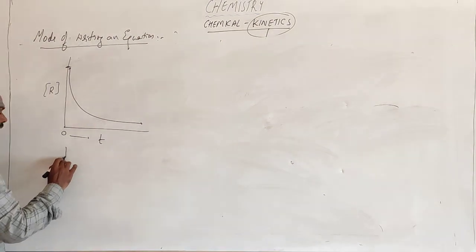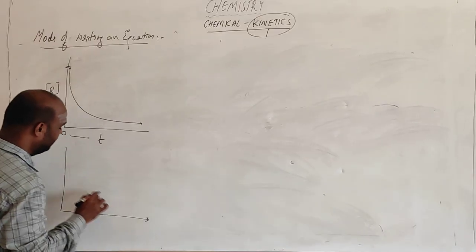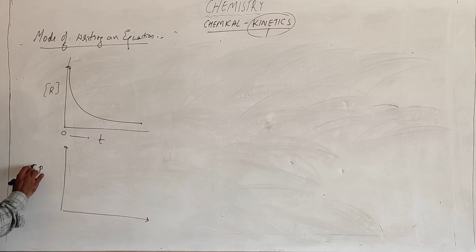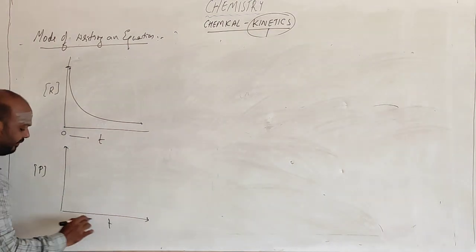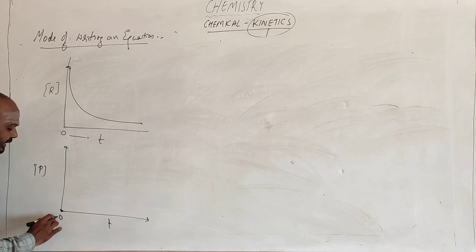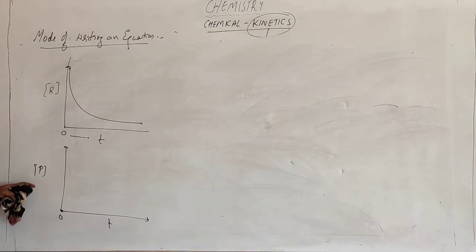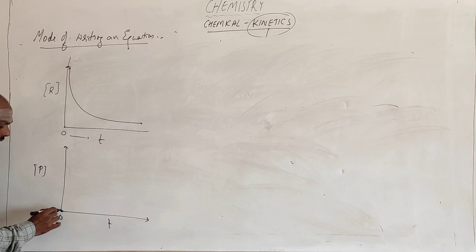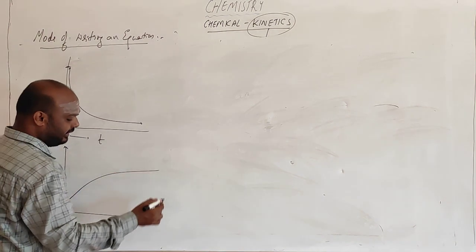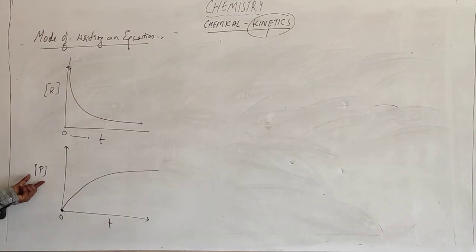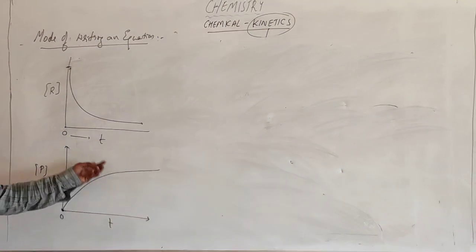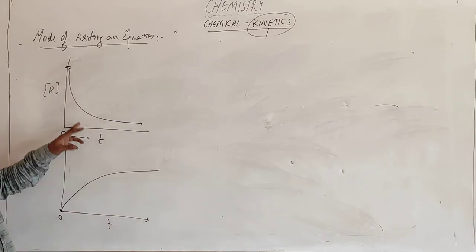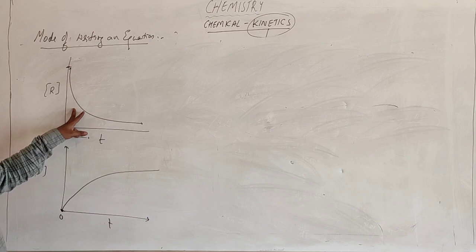Now what happens to the concentration of product with respect to time? At the starting point it will be 0 only. Why? Because at the starting point we have only reactant, so there will be no product concentration. So if the starting time is 0, product concentration will be 0. As the time goes on, it goes on increasing. So this is the pattern of the concentration of product with respect to time, and this is the pattern for the reactant. The graph can be represented this way.